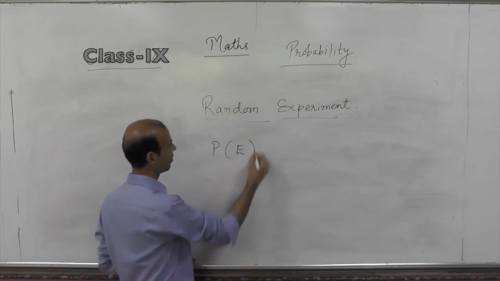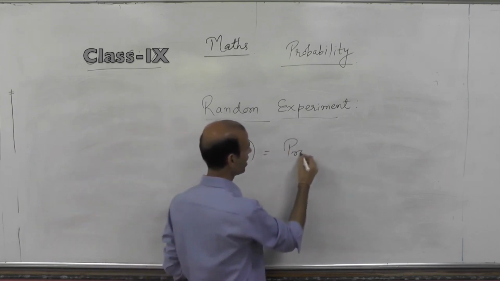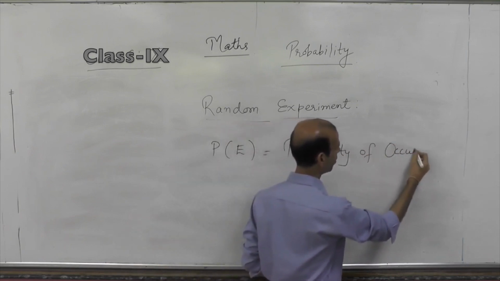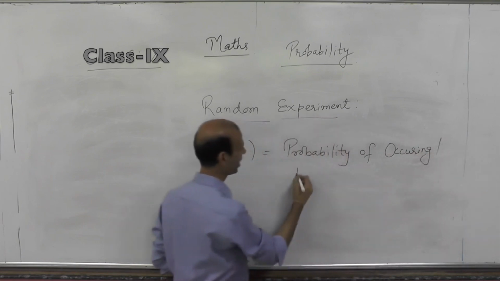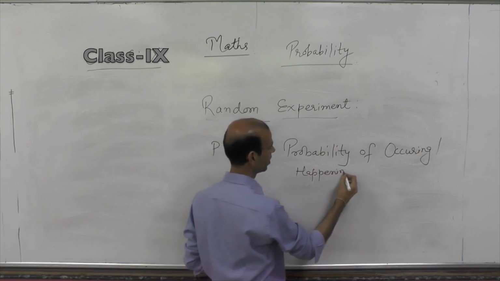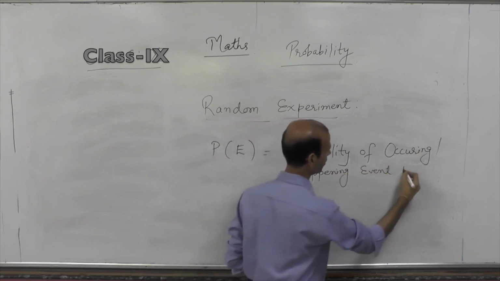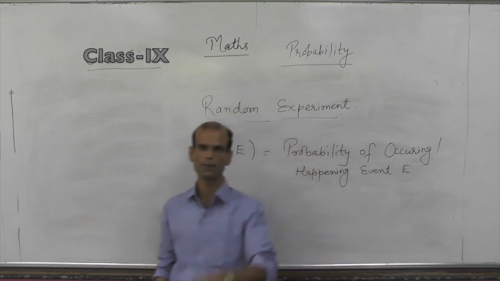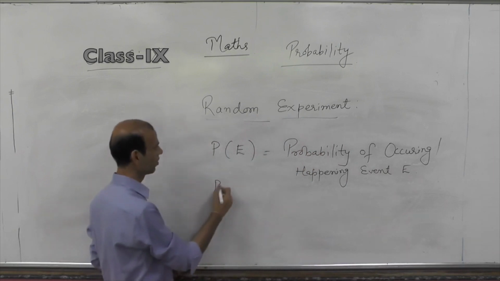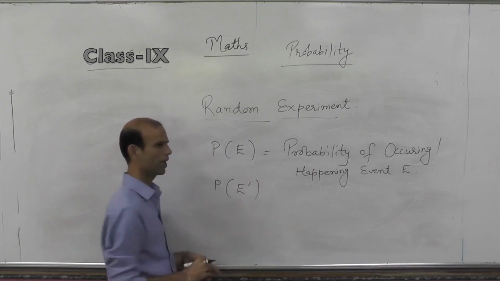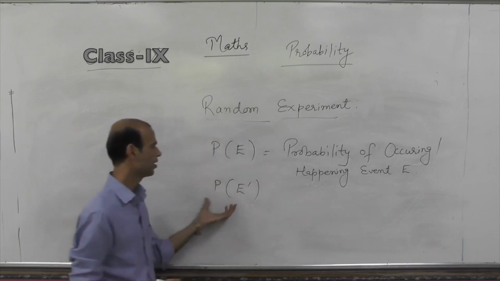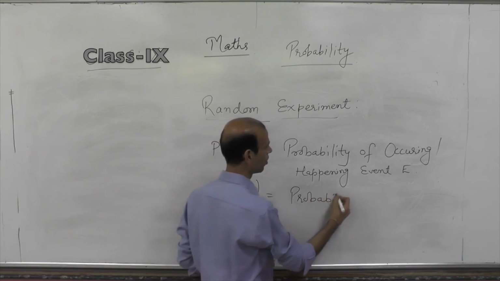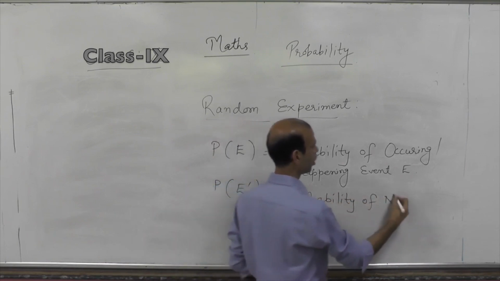So read this: P of E means probability of occurring or happening of event E. If P of E represents the probability of occurring or happening of event E, then what we call P of E dash, or probability of complement of E, represents the probability of not happening E.